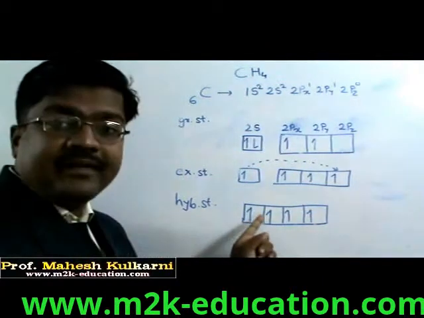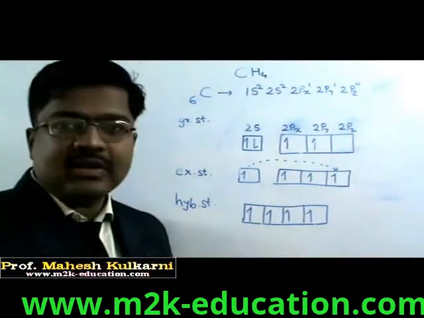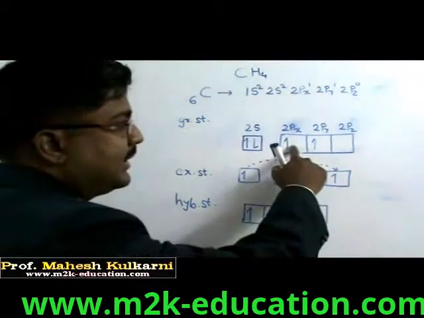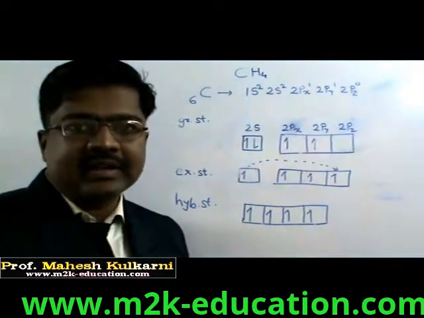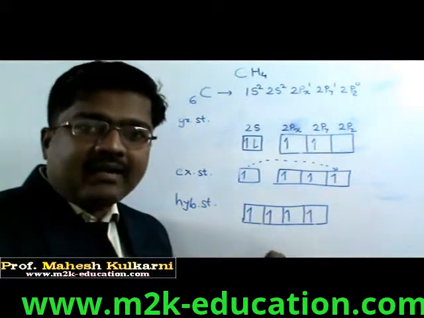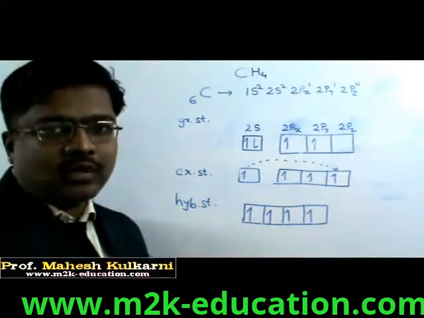What does valence bond theory say? An unpaired electron is able to form a bond. Here four unpaired electrons are there. Now carbon can form four bonds. In the previous example, carbon could form only two bonds because two unpaired electrons were there. But after hybridization, we have four unpaired electrons, and therefore carbon can now form four bonds.